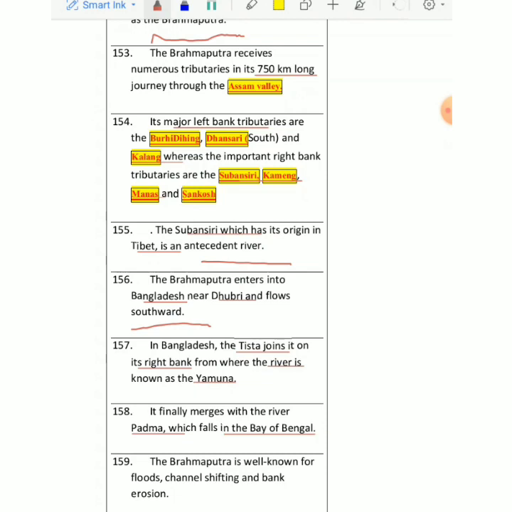Maximum rivers which I told you about, whether it's Indus, whether I'm talking about Ganga, or Brahmaputra, they fall into the Bay of Bengal. Indus is the exception out of it, right?